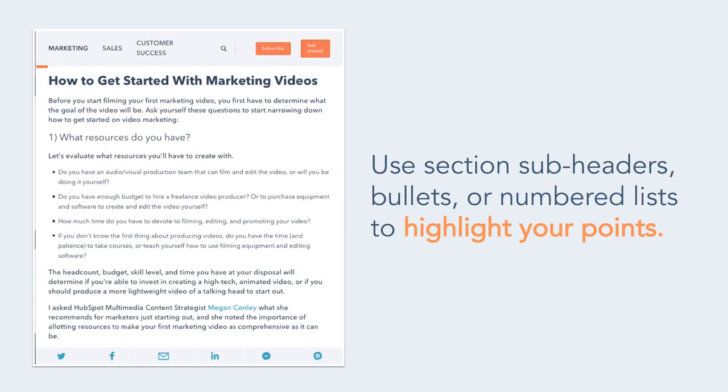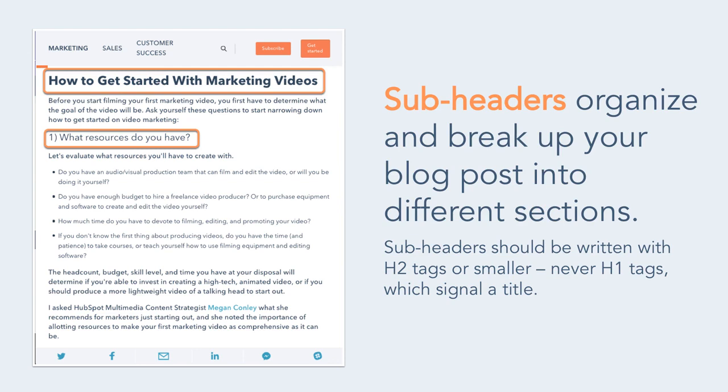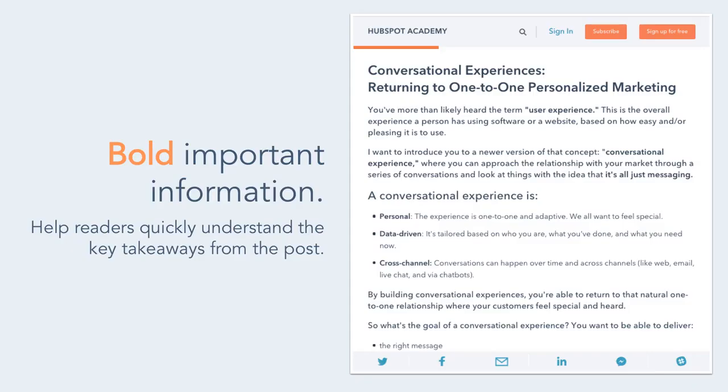You can also break up the text in your blog post by using subheaders and bullets or numbered lists to highlight your points. Subheaders are another on-page SEO element. Subheaders organize and break up your blog post into different sections to signal to Google and your reader what the post will cover. Subheaders should be written with H2 tags or smaller, never H1 tags, which signal a title. Use subheaders to split up sections of your blog post, making sure to integrate the keywords that you're trying to target. And bolding important text can always help readers quickly understand the key takeaways from the post.